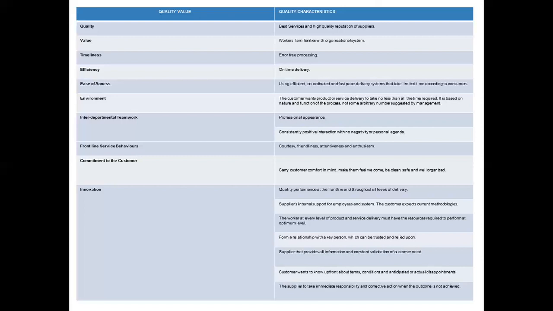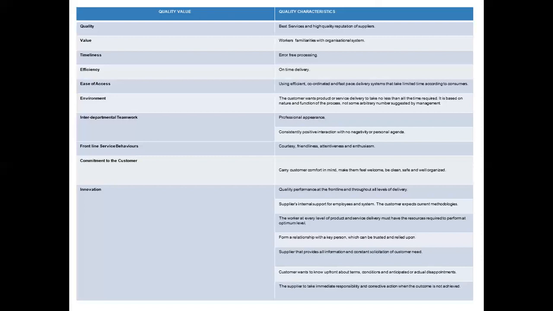The second quality characteristic is supplier's internal support for employee and system, and the customer expects current methodologies. If we talk about customers' expectations, they always expect current or ongoing methodology, which is frequently used by competitors. So to ensure that, the internal support system must be right in place.